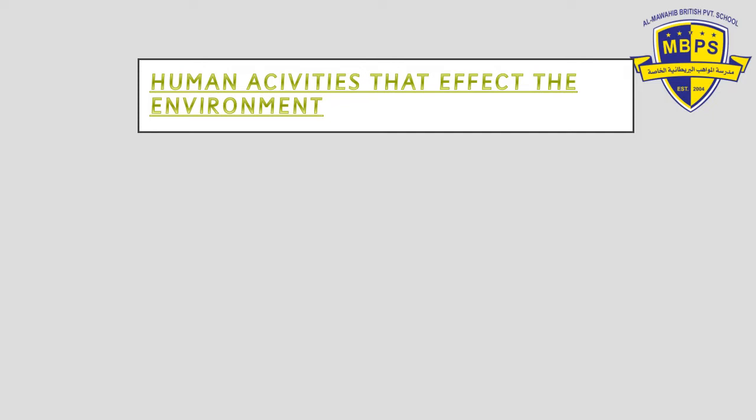How many human activities have we learned that affect the environment? Farming. Farming is an activity which provides us food for our population, which is increasing every day. So farming is of many types: fruits and vegetable farming, cattle farming, poultry farming. For all these we need land, and when you need land we cut down the forest, so it's destroying habitats.